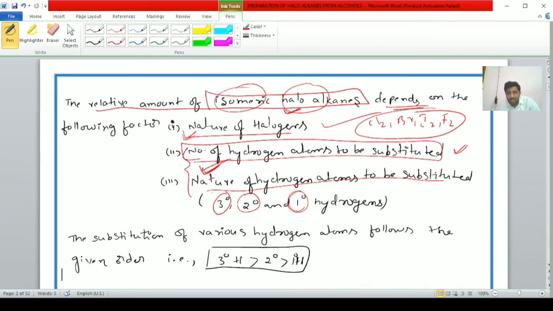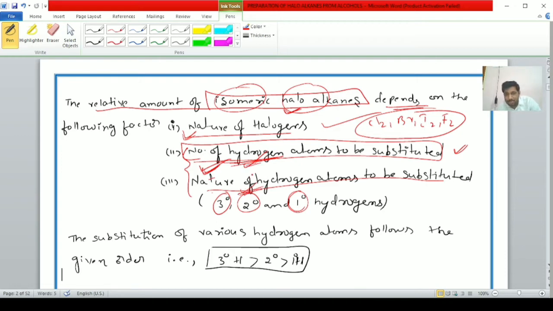From an entrance exam point of view, they will ask questions like this, student. In the preparation of alkyl halides from alkanes, the percentage of isomeric haloalkanes is determined by which of the following factors: nature of halogen, number of hydrogen atoms to be substituted, and nature of hydrogen atom to be substituted. With halogen, one factor, that is nature of halogen. With hydrogen, two factors: number of hydrogen atoms and nature of hydrogen atoms.